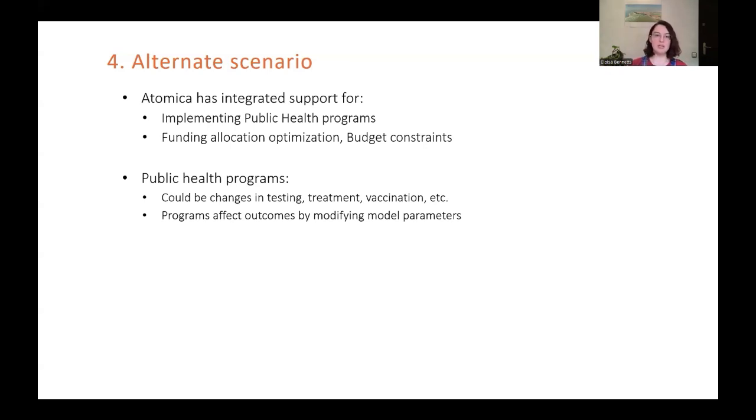Public health programs could be any sort of changes in testing, treatment, vaccination, or the introduction of a new health product, such as a new vaccine. What programs do is they affect outcomes in our simulation by modifying model parameters. So, for example, if we introduced a novel vaccine, maybe it doesn't stop you from getting a certain disease, but it could greatly increase your chances of recovering from it. So, our shortcut is going to be that instead of actually including a whole program, we're going to modify the data book to emulate what a program would do in Atomica and the results that we would observe.